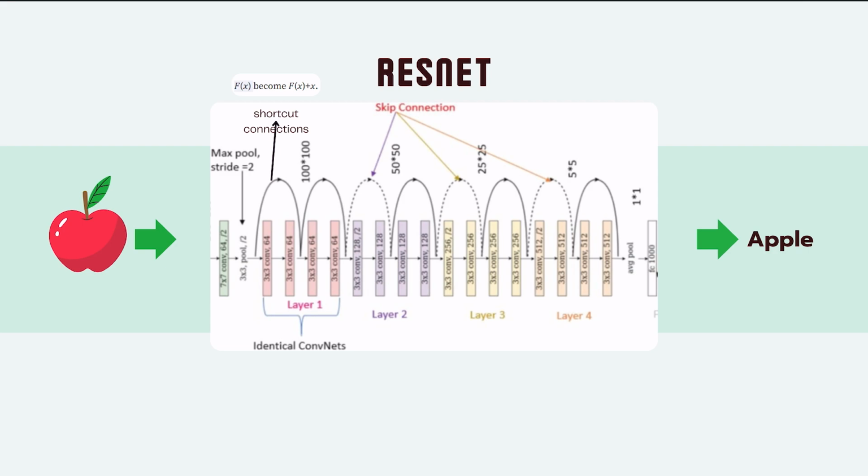Now this is the architecture of the ResNet model. As you can see, it has become more complex, but it has almost the same layers as AlexNet, and it also has shortcut connections that add the features before the convolutional layers to the output of the convolutional layers.